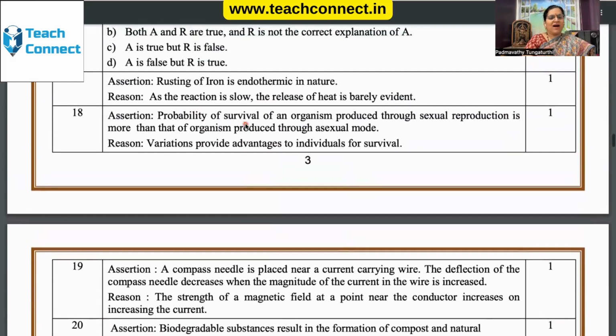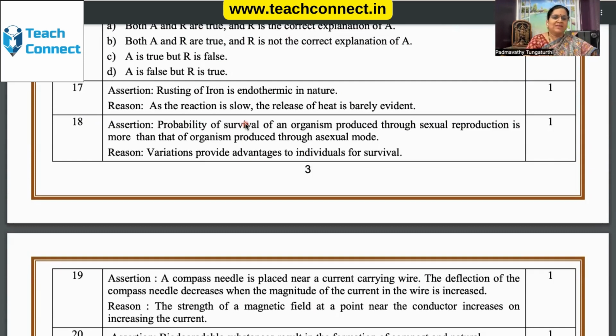Now, rusting of iron is endothermic reaction. As the reaction is slow, the release of heat is barely evident. Release of heat is endothermic reaction? No, it's exothermic reaction. Taking in of heat, entry of heat, is endothermic reaction. Rusting of iron is endothermic in nature. As the reaction is slow, the release of heat is barely evident.